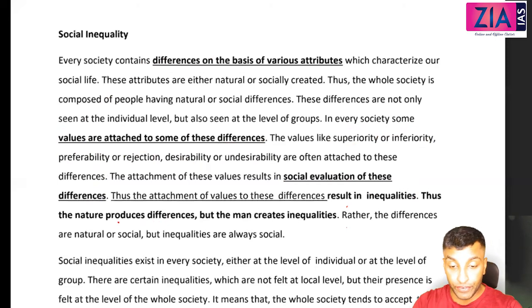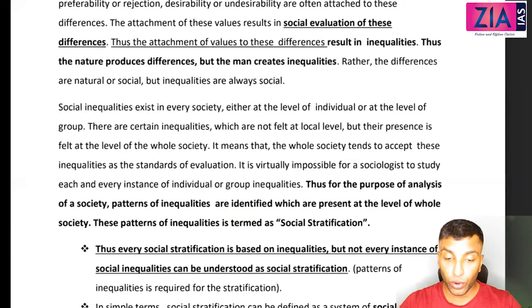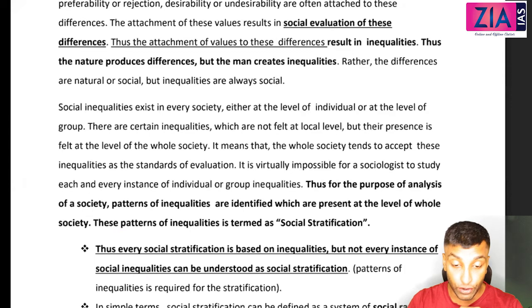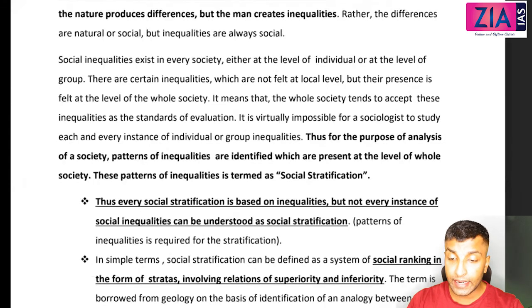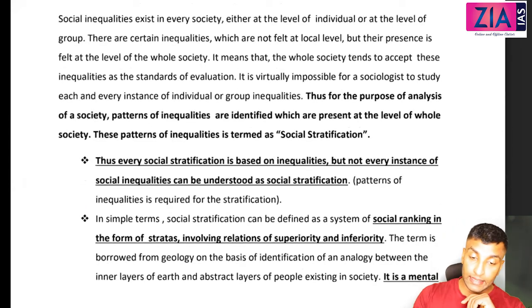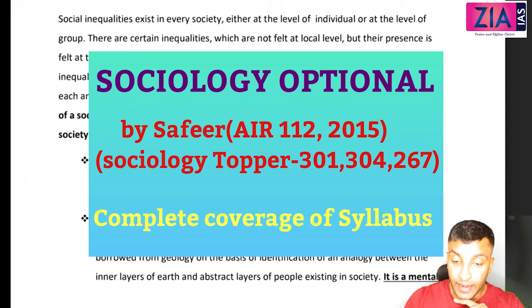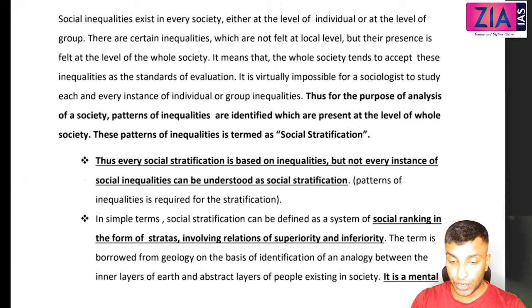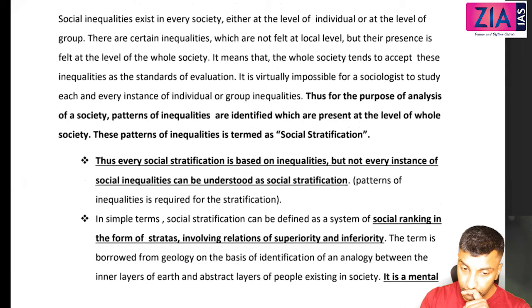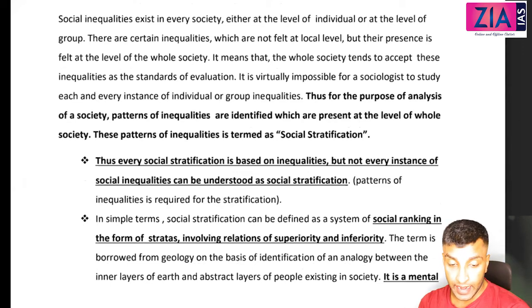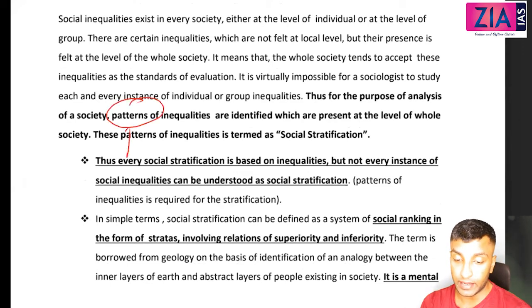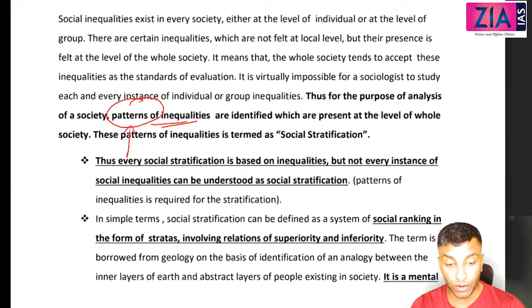Social inequalities exist in every society, either at the level of individual or at the level of group. There are certain inequalities which are not felt at the local level, but their presence is felt at the level of whole society. It means that the whole society tends to accept these inequalities as a standard of evaluation. It is virtually impossible for a sociologist to study each and every instance of individual inequalities. Thus, for the purpose of analysis, patterns of inequalities are identified. So this is a keyword here. Patterns of inequalities are identified which are present at the level of whole society.